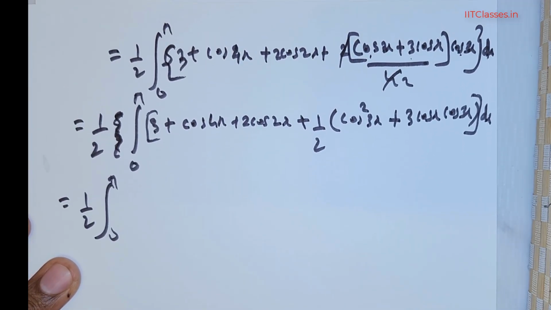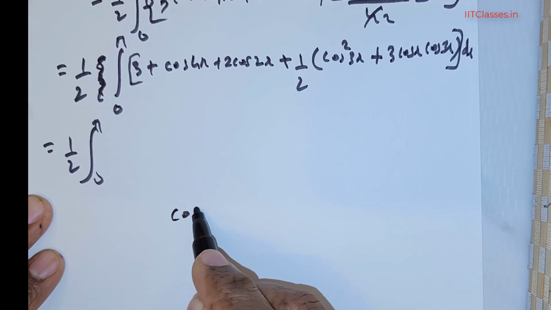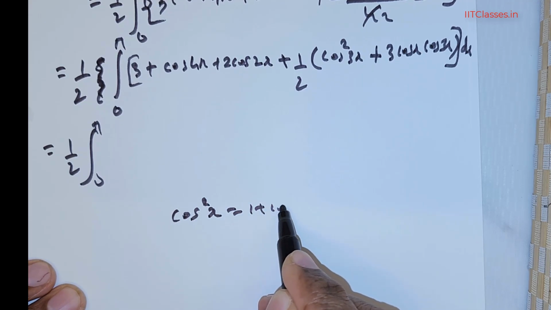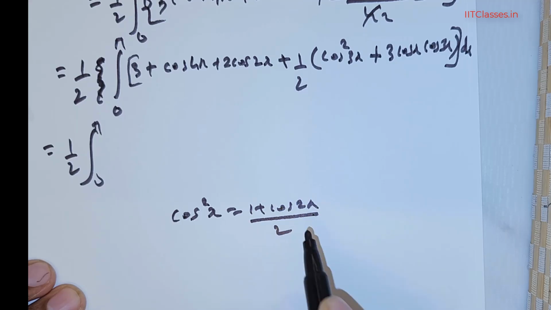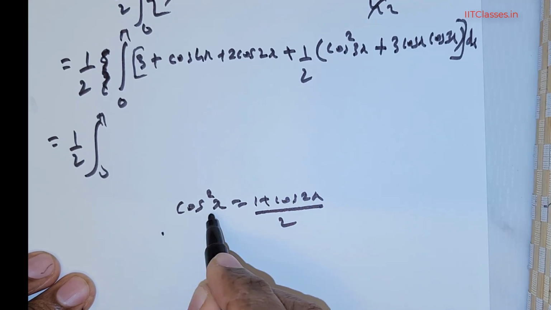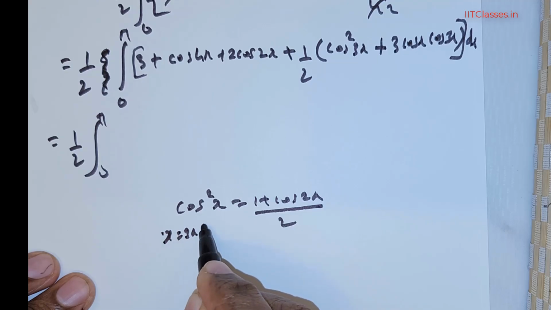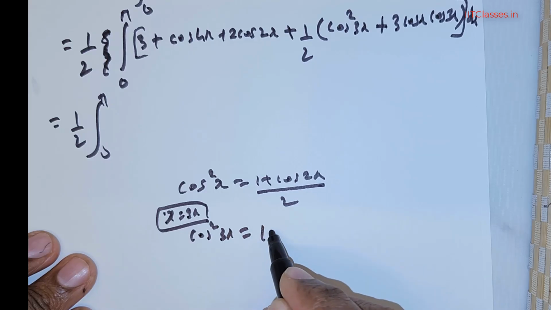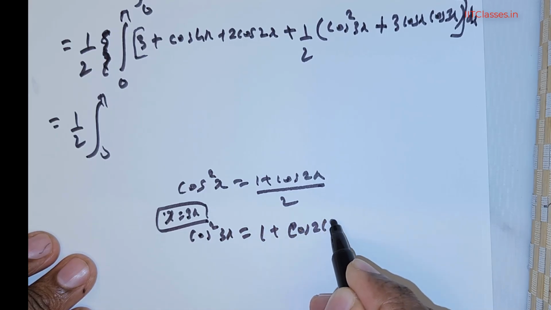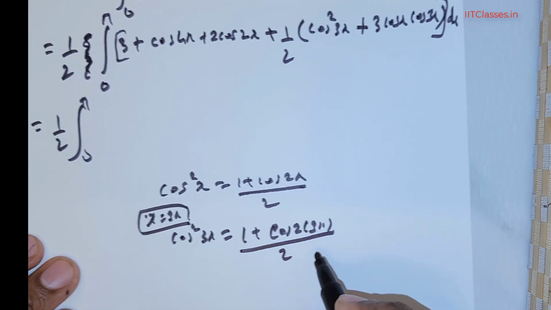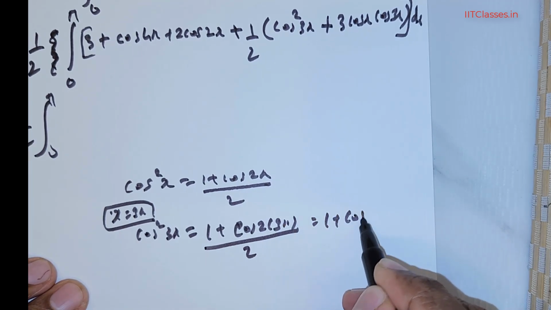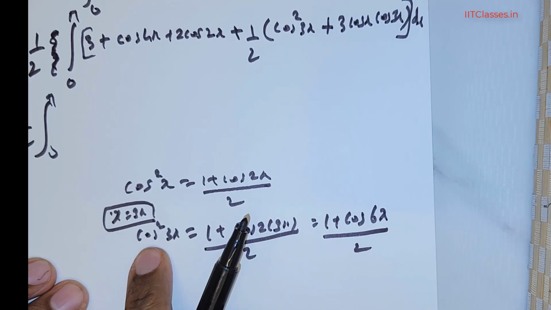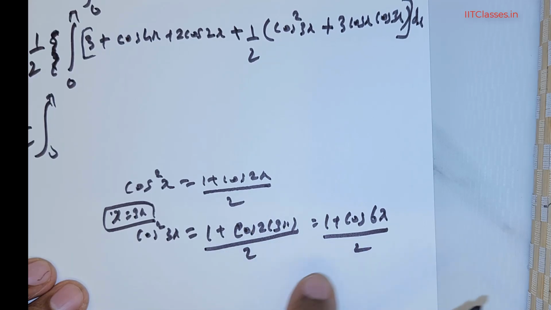Let me go back to the formula, which is cos²x = (1 + cos 2x)/2. Now we have cos 3x, so x is actually taking the value of 3x here. So cos²3x = (1 + cos 2·3x)/2, which is going to be (1 + cos 6x)/2. So in place of cos²3x, this is going to be the substitution.